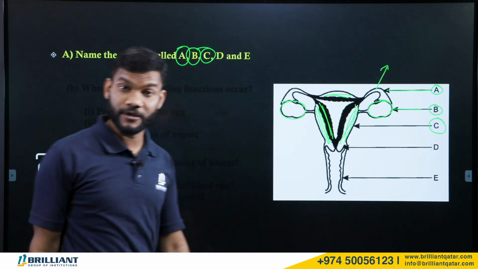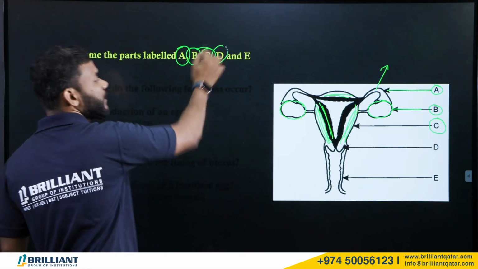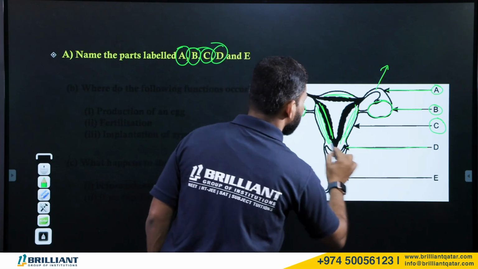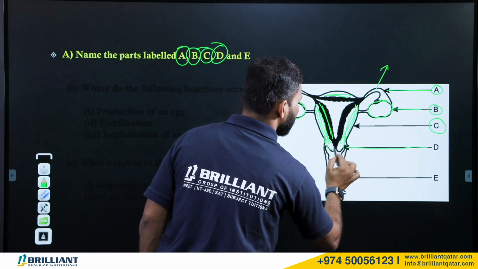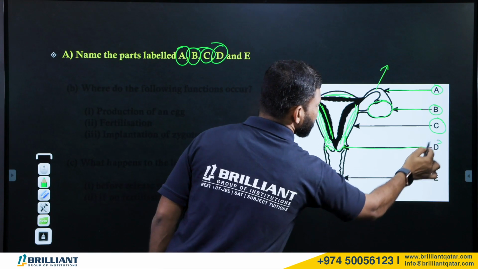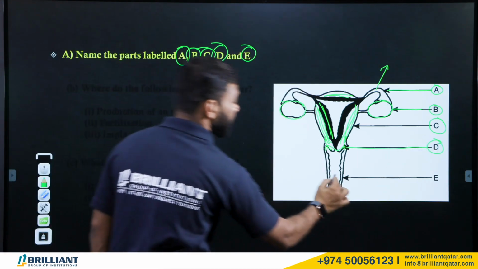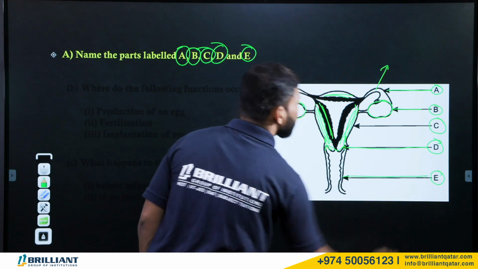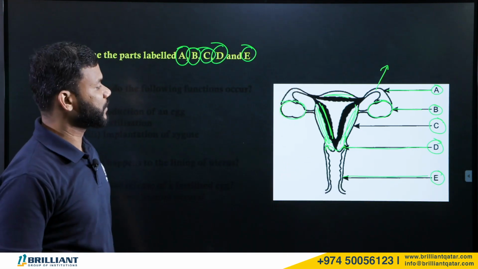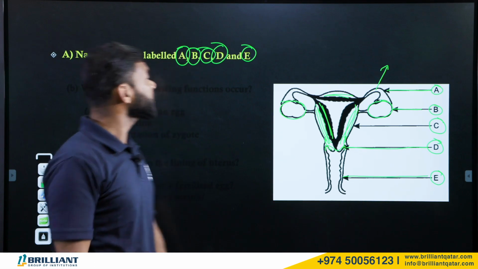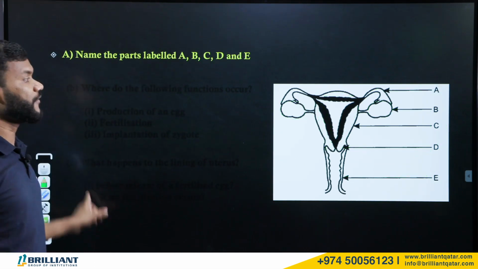C is the uterus, and D, which is the lower side of the uterus, we call the cervix. D is the cervix, and E, the external opening from the uterus or the cervix, we call the vagina. So these are the five different structures.